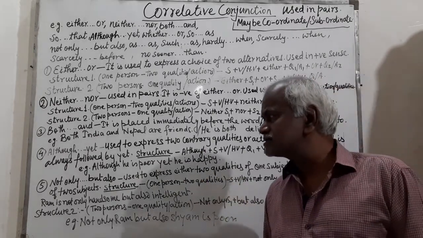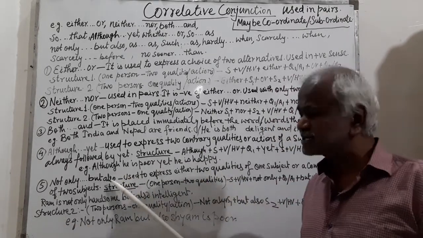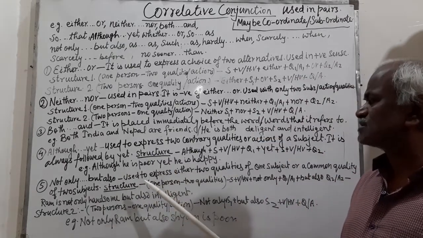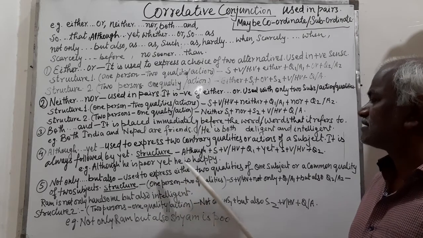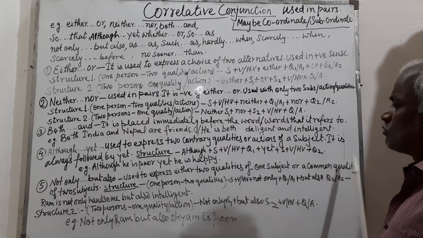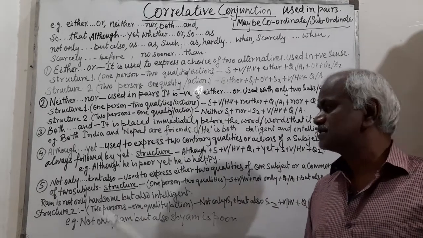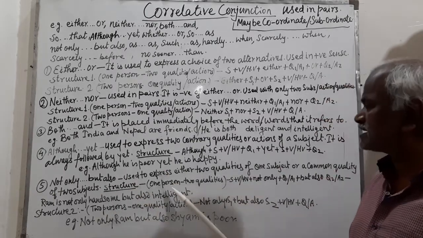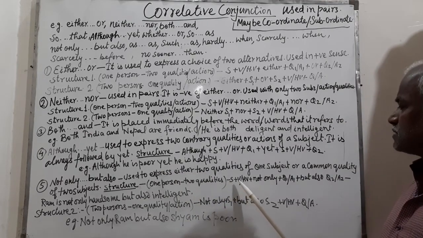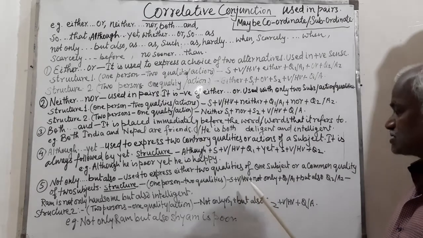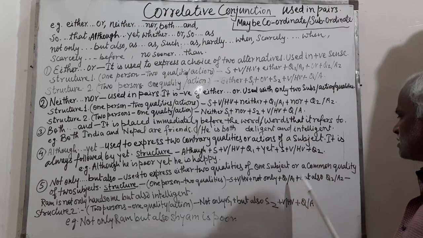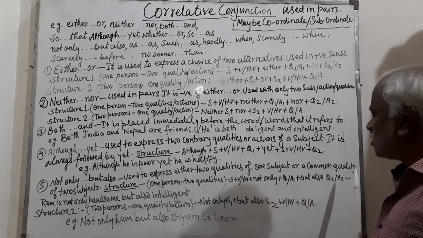And the last one is not only-but also. This conjunction is used to express either two qualities of one subject or a common quality of two subjects. Its structure is one person, two qualities: subject plus verb or helping verb plus not only plus quality 1 or action 1, but also quality 2 or action 2.